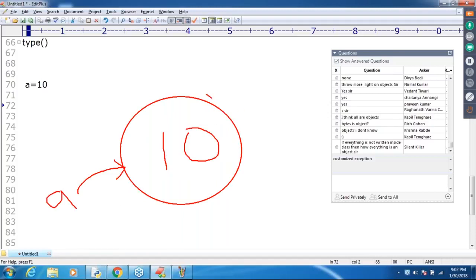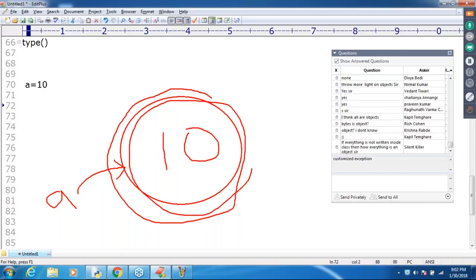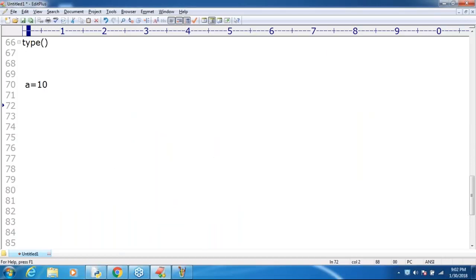Now, what is the address of this object? Where in memory did this object get saved? If you want to know, we use id of a. What is the function name?